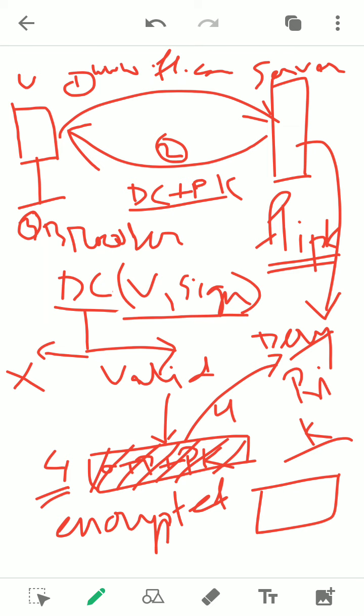Using his private key, this message will be decrypted. Say if the OTP equals 1 2 3, he will get 1 2 3. So when he gets this same OTP, he will send it again to the sender to try to match. This is step number 5. He will try to match this OTP, sender and receiver. If it is the same, that means the connection is established.